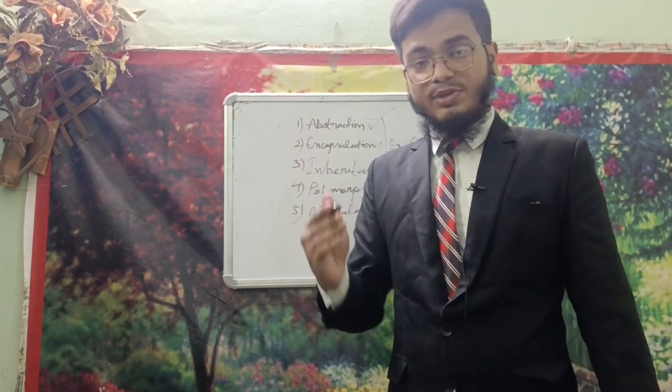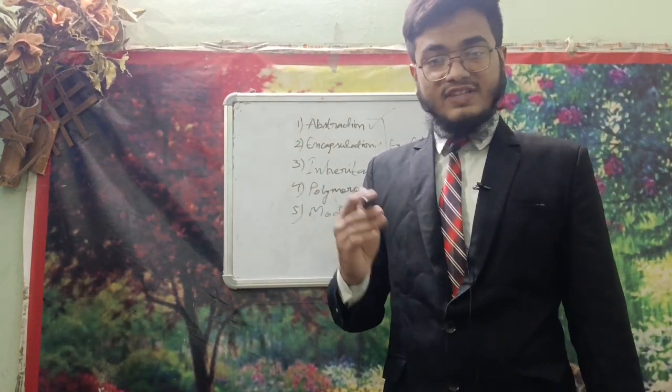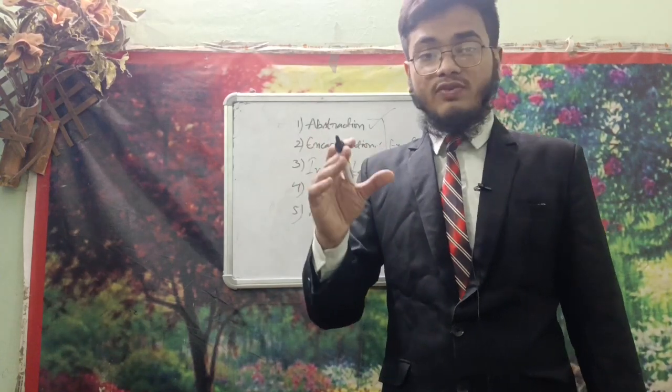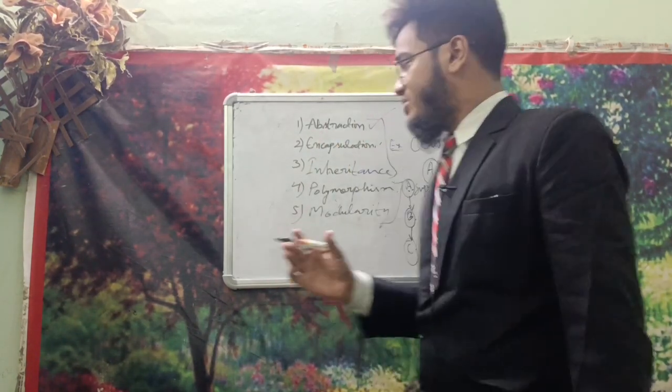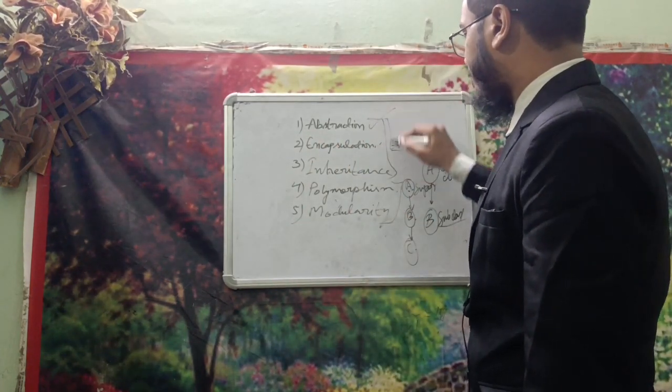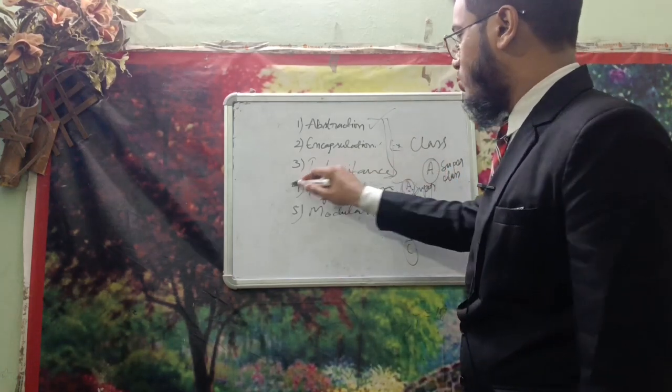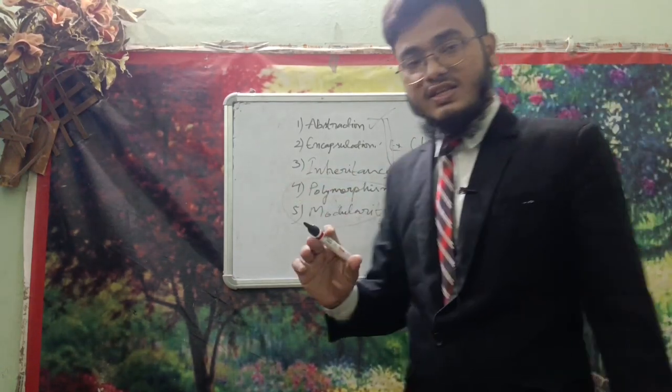The father is in between, but the son has all the properties of the grandfather. So these were these three properties, and these two we'll discuss later.